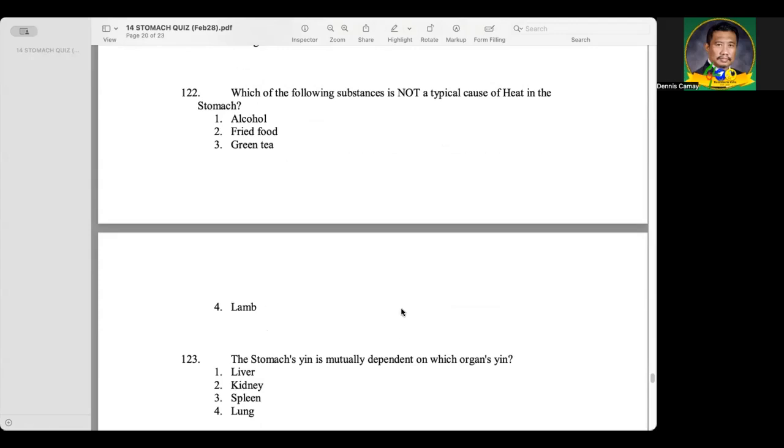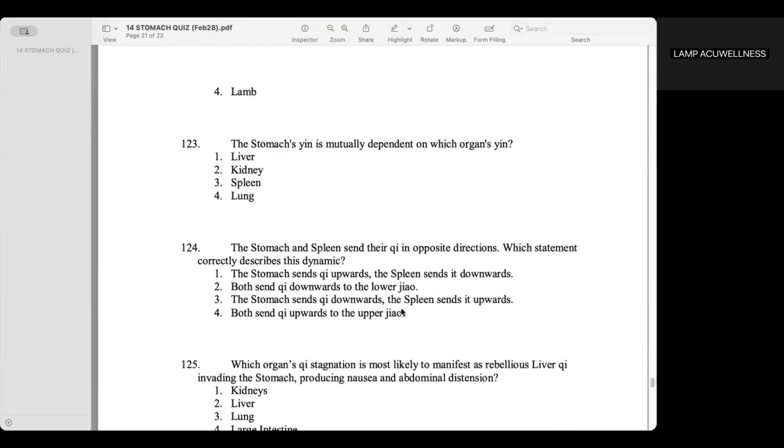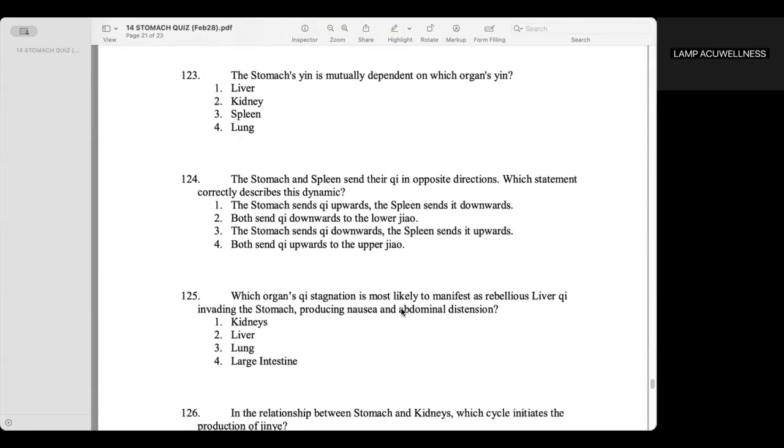Green tea. The stomach's yin is mutually dependent on which organ's yin? Kidney. Yes. That's why there are conditions like stomach and kidney yin deficiency. The stomach and spleen send their qi in opposite directions. Which statement correctly describes this dynamic? Downwards and upwards.